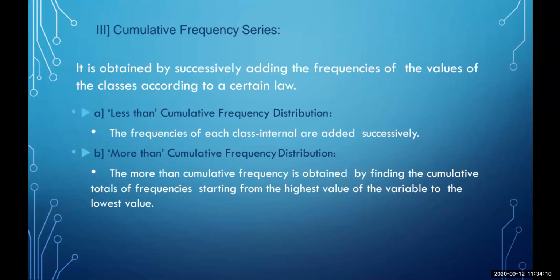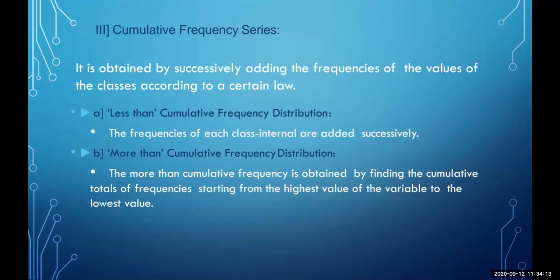The third one is cumulative frequency series. Now, this is obtained by successively adding the frequency of the value of the class according to a certain law. Like, for example, less than or more than. Less than 10, more than 20, more than 30, or less than 20, less than 50. So this way, we are going to segregate them. More than cumulative frequency is obtained by finding the cumulative total of frequency, starting from the highest value of the variable to the lowest value.